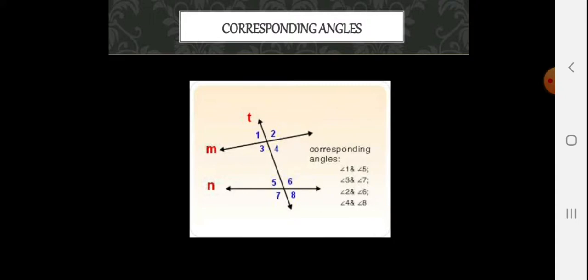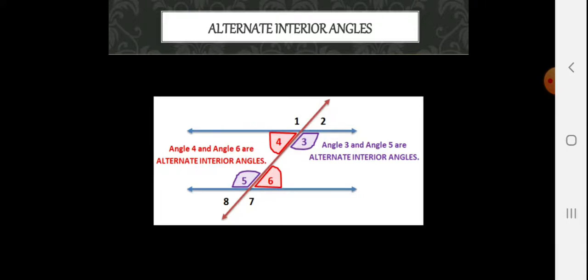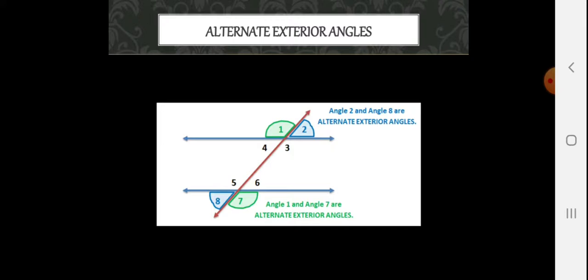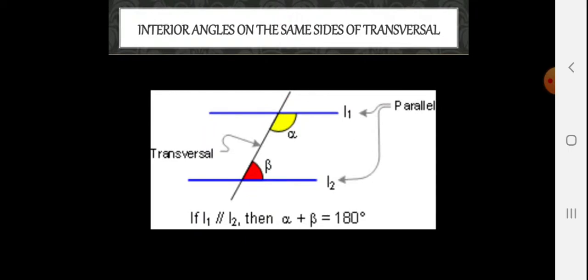These angles are equal. Alternate angles, you can see they form a Z. So 4 and 6 and 3 and 5 are the alternate interior angles. They are equal. Now angle 2 and angle 8 are alternate exterior angles. Angle 1 and angle 7 are alternate exterior angles which are equal.